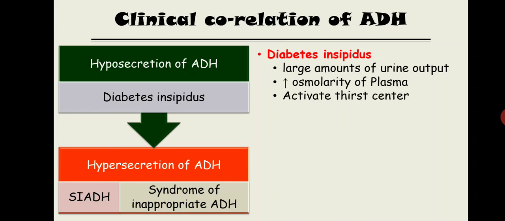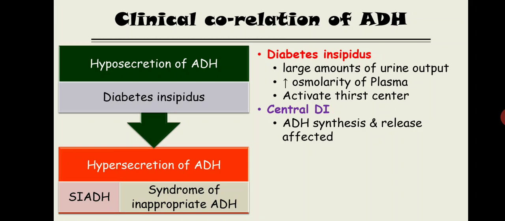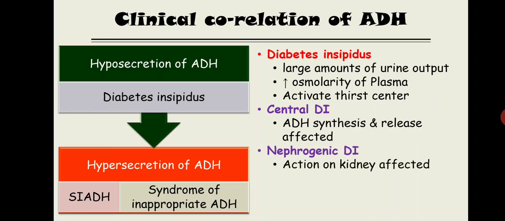Right, now this diabetes insipidus has basically two subtypes. One is the central, another one is the nephrogenic. Now what is the difference between central diabetes insipidus and nephrogenic diabetes insipidus? As the name suggests, the problem is at the central level. ADH is not synthesized or released in an appropriate manner. And nephrogenic diabetes insipidus, as the name suggests, the problem is at the nephron level. Action on the kidney is not as it should be. Action on the kidney is affected, and basically that is due to the lack of the receptor.